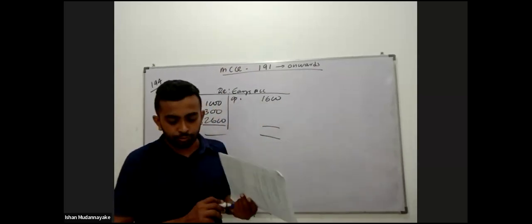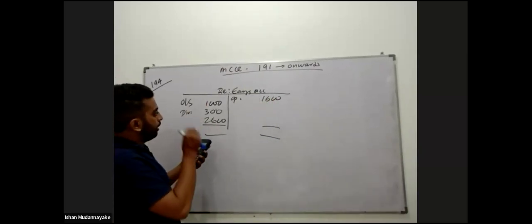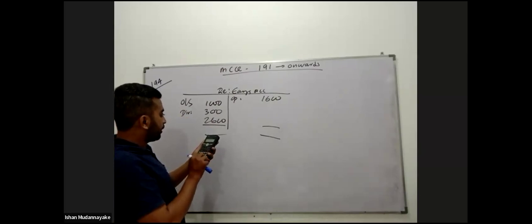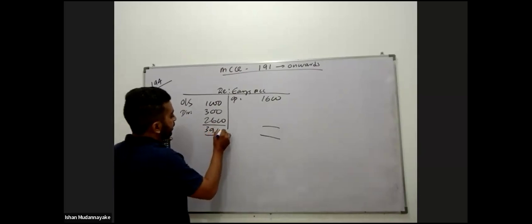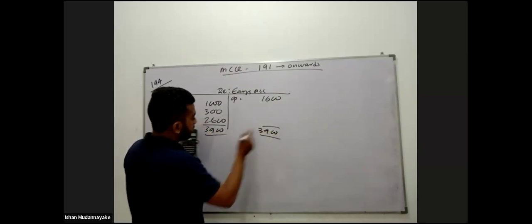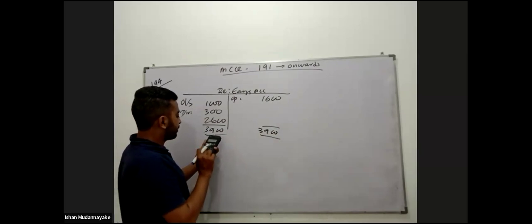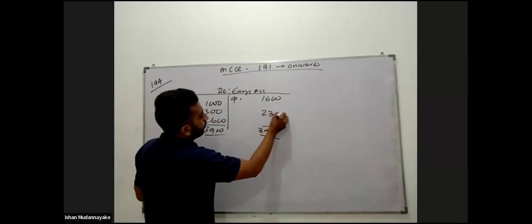Right, done. Now you can balance the retained earnings account and calculate the profit for the period. 1,000 plus 300 plus 2,600 is 3,900. 3,900 minus 1,600 is 2,300, the profit for the period.